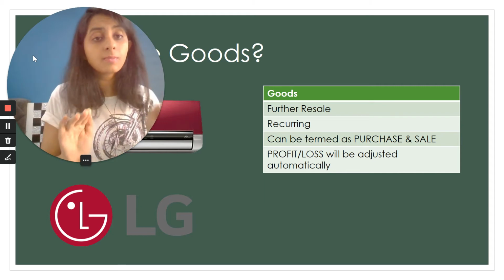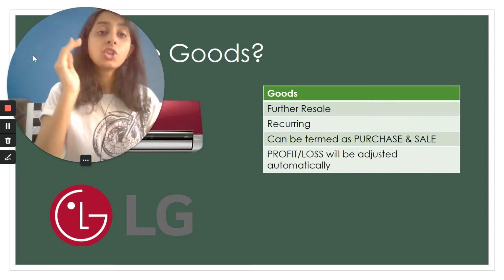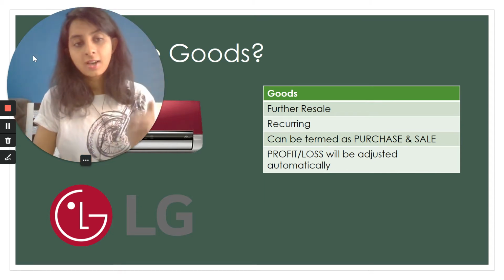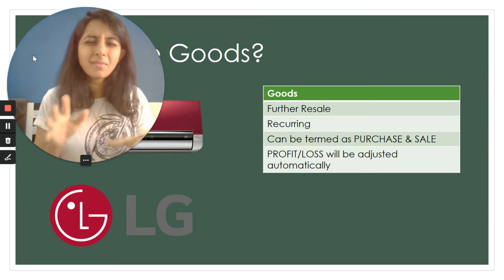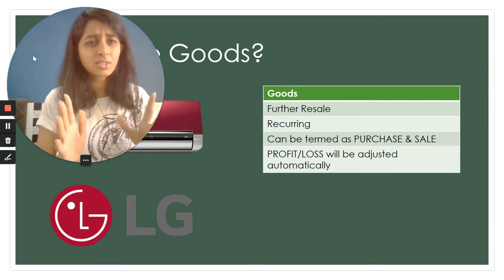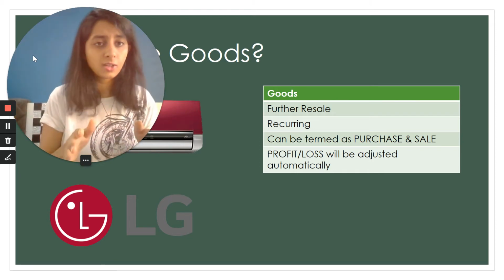However, your asset cannot be renamed as purchases and sales. Your assets will go to the balance sheet. However, your goods will go to your trading account. I hope that differentiation is clear. I have discussed all this in the lectures. I'm just giving you a brief point of view before I go for the rockets.